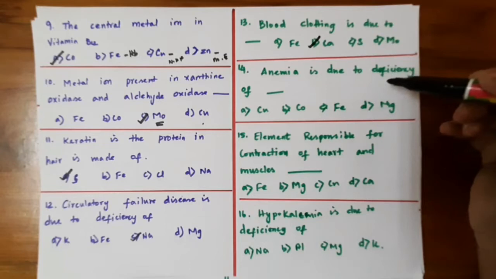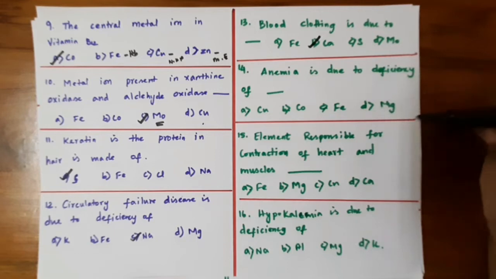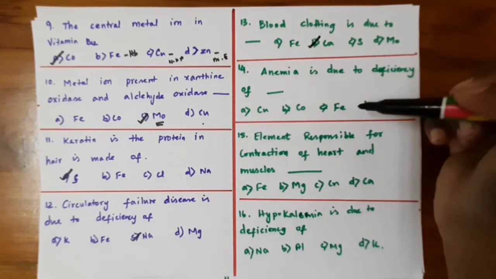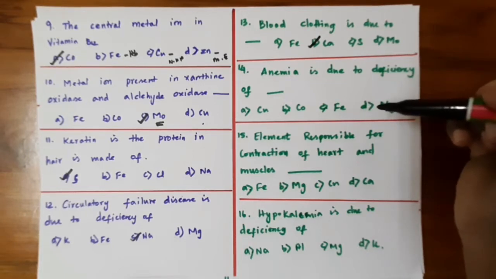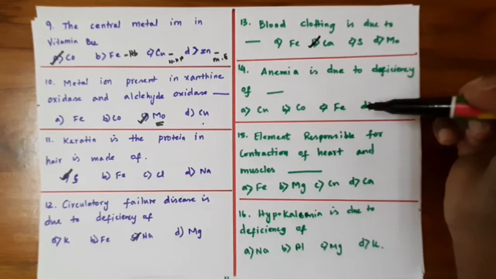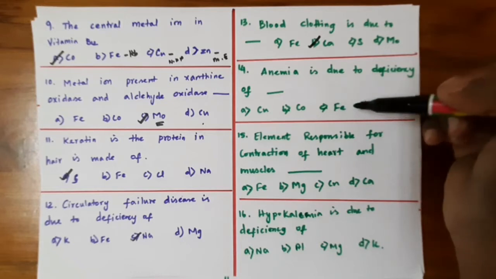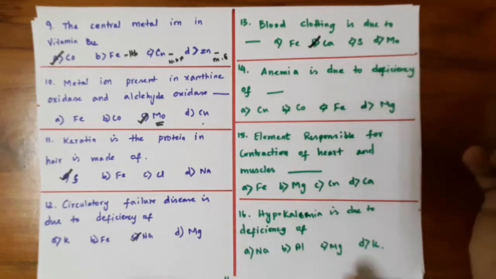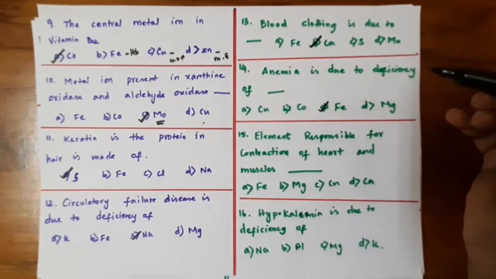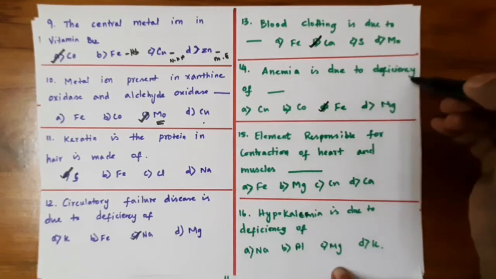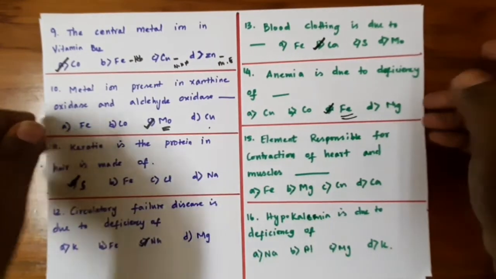And 14th question, anemia is due to deficiency of copper, cobalt, iron, magnesium. Here in the human body, the blood is made up of hemoglobin. The hemoglobin consists of a central metal ion atom, which is iron. The red color of the blood is due to the presence of iron. So the deficiency of iron leads to patients becoming anemic. So anemia is due to the deficiency of the iron atom. Okay, option C is correct.